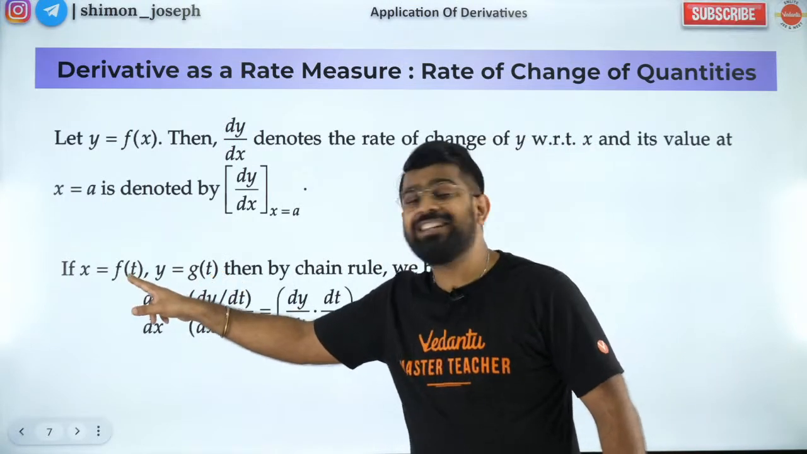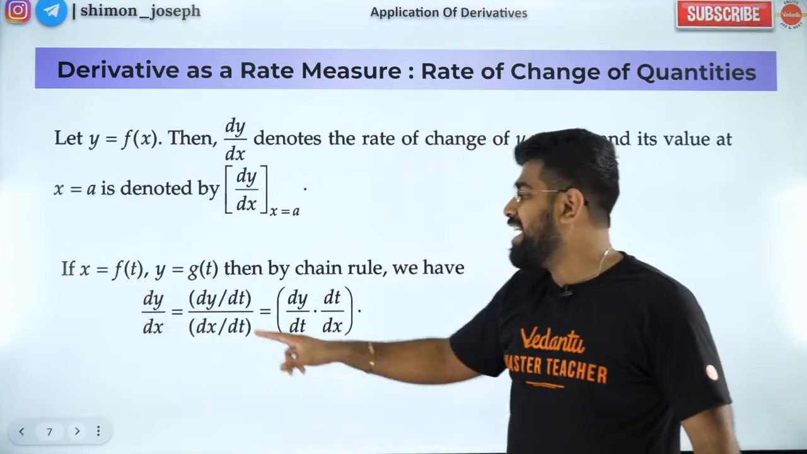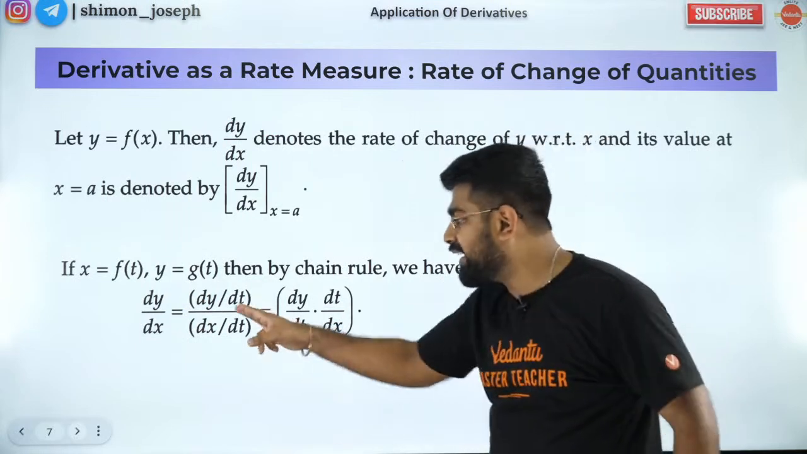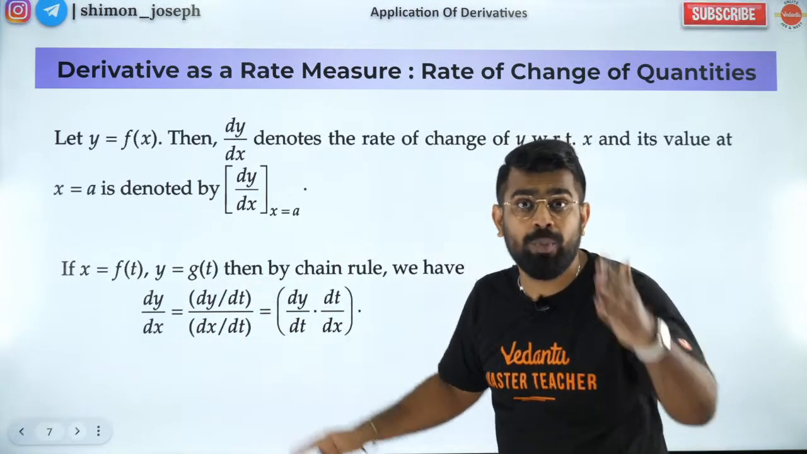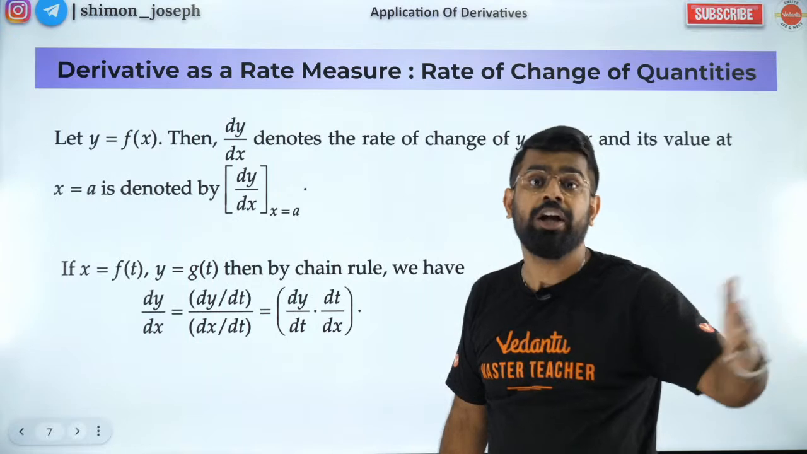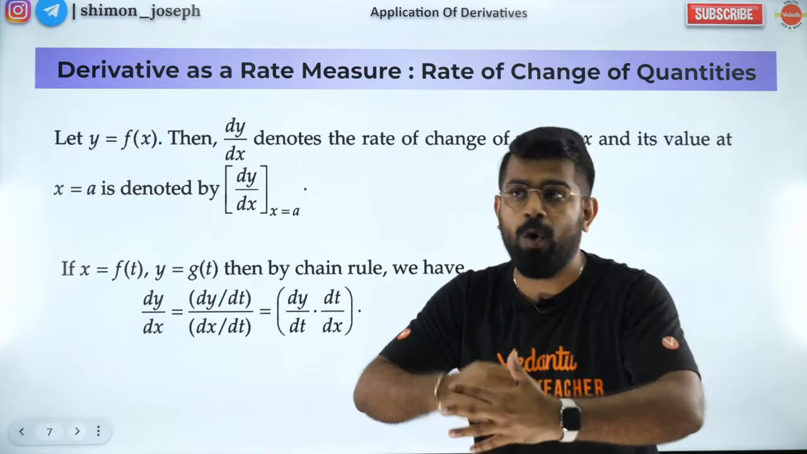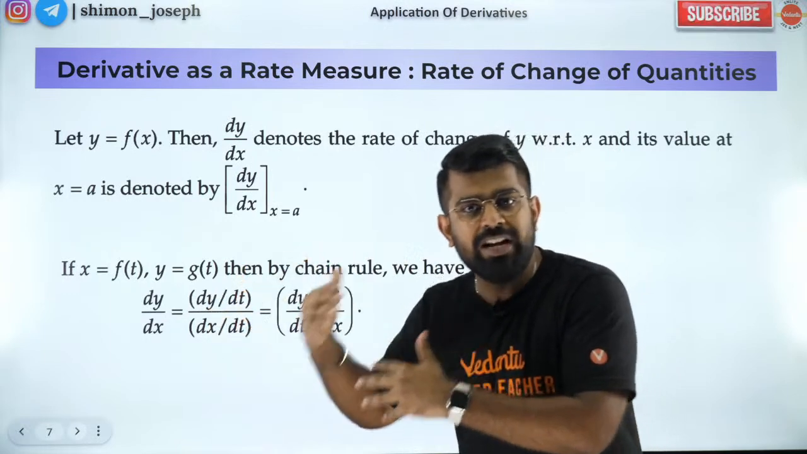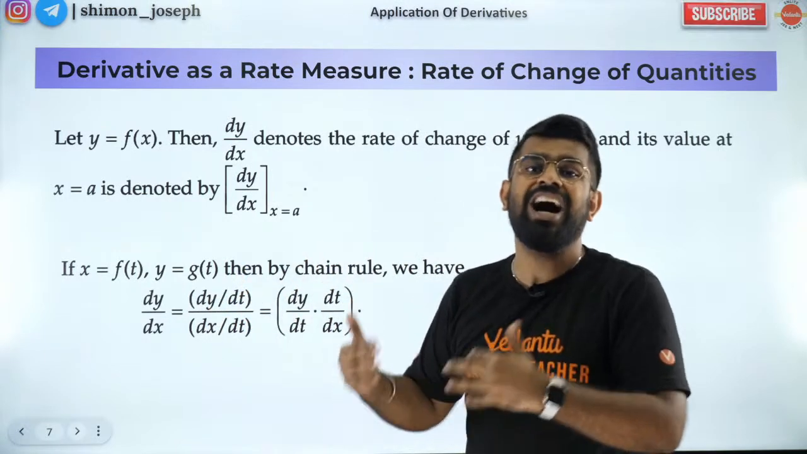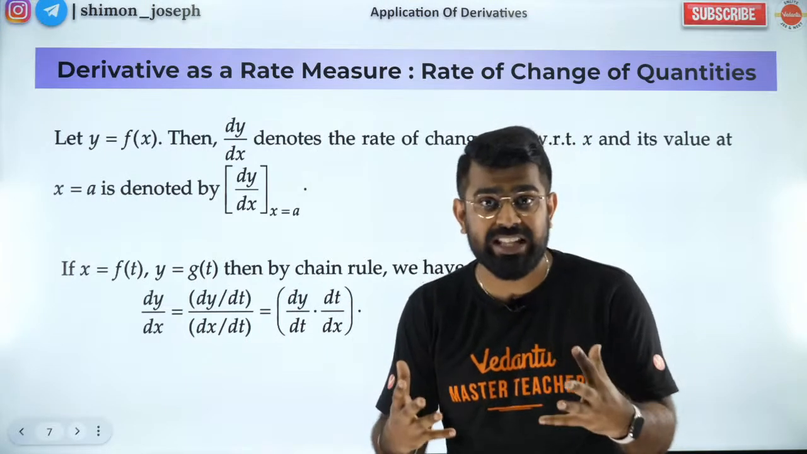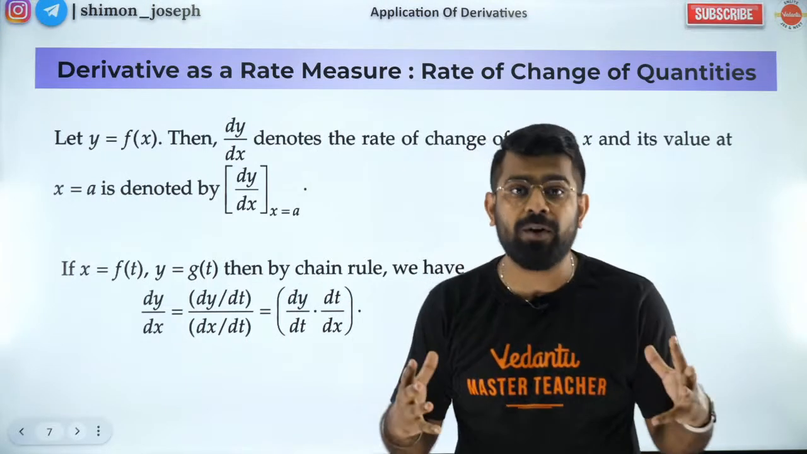x is also defined in terms of t. So I cannot directly find dy by dx. I have to do this trick. Parametric differentiation. You might have studied it in the previous chapter. Recall all of it. Everything in mathematics is connected. Whatever you learn in the future will be connected to what you learned in the earlier classes. So please make sure you revise every now and then so that you guys are on top of things.